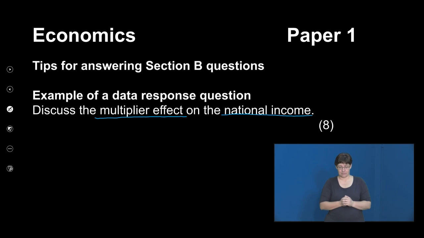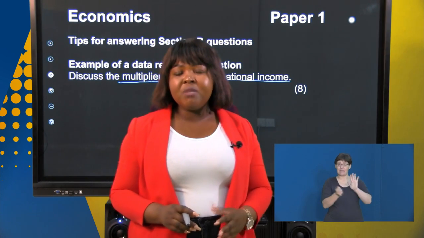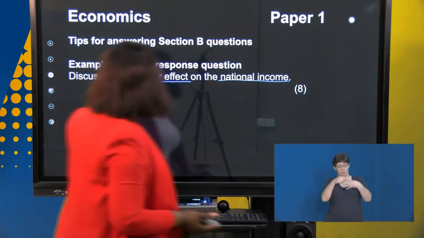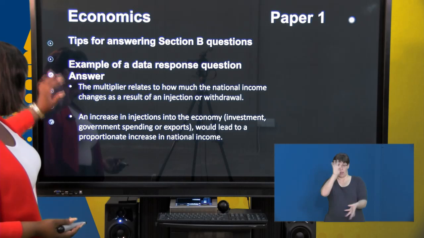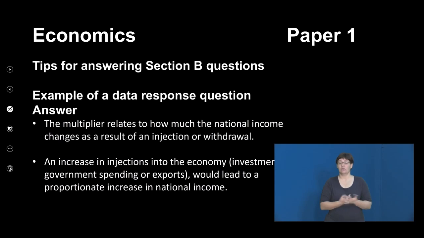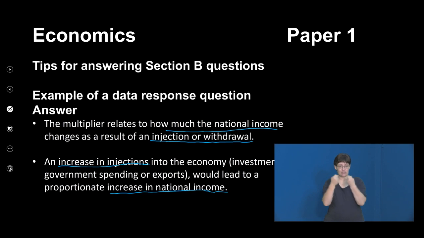Like I said to you guys earlier on, 8 marks means a minimum of 4 points in your solution. Right, let's look at the answer. The multiplier relates to how much the national income changes as a result of an injection or a withdrawal. An increase in injections into the economy, namely investment, government spending, or exports, will lead to a proportionate increase in national income.